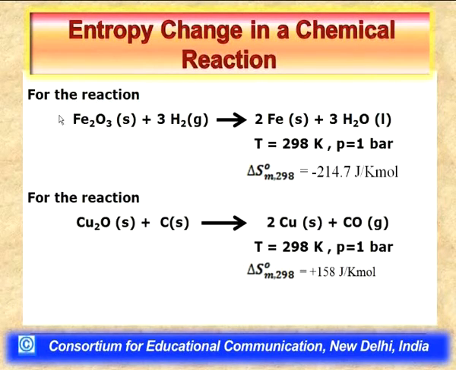Now, for this reaction, as we have already calculated, the standard molar entropy at 298 Kelvin is minus 214.7 joule per Kelvin per mole.